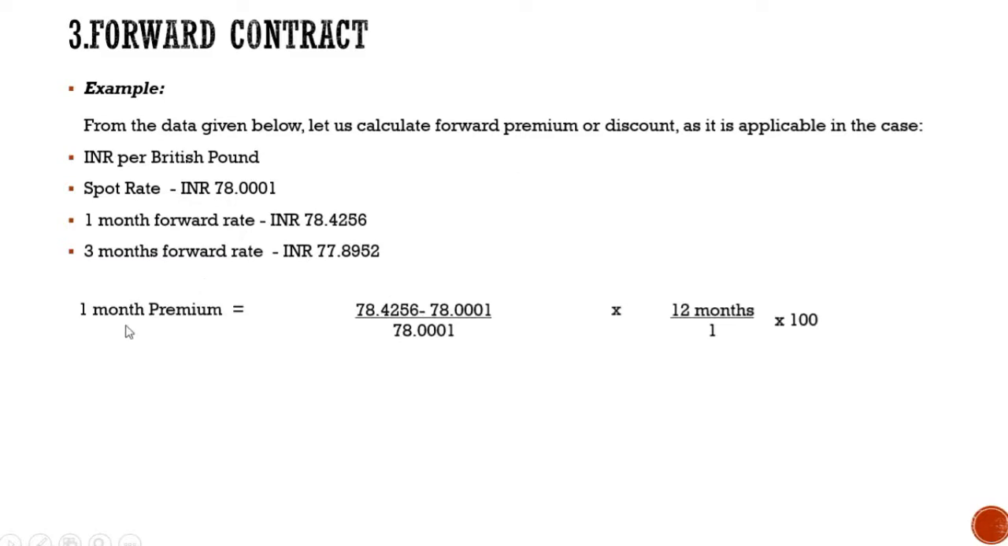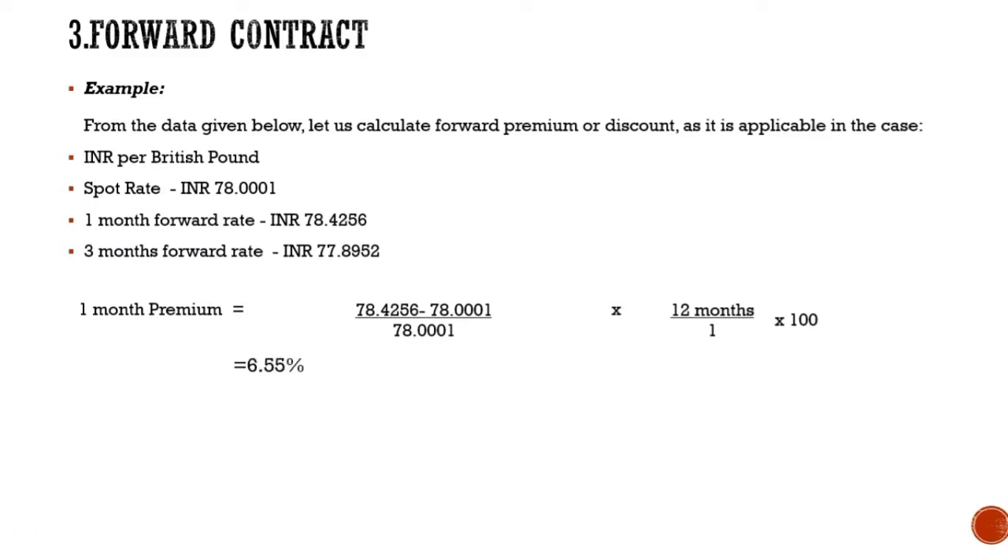Now how to calculate that? So we have to find 1 month premium. So 1 month premium is equal to forward rate, as per the formula, minus the spot rate upon spot rate into 12 divided by n. N was the number of months for which you have the forward, which is 1 month forward. So upon 1 into 100. By solving this, you will get the answer as